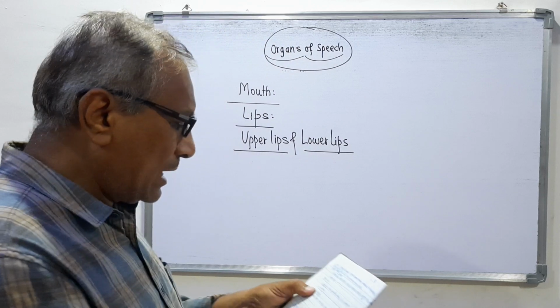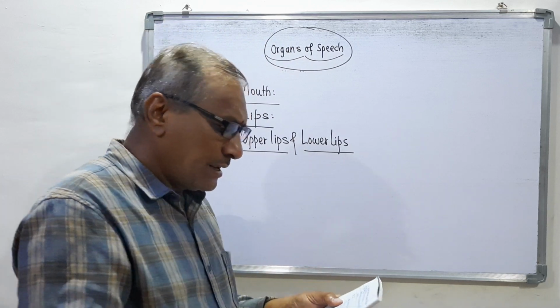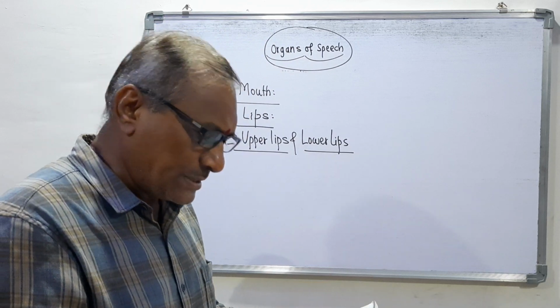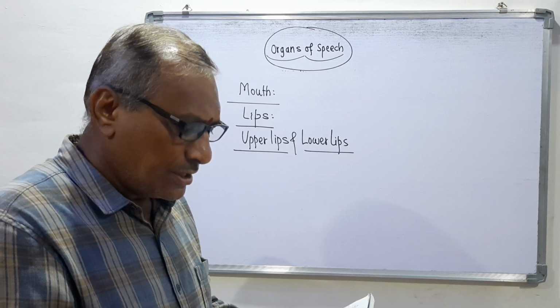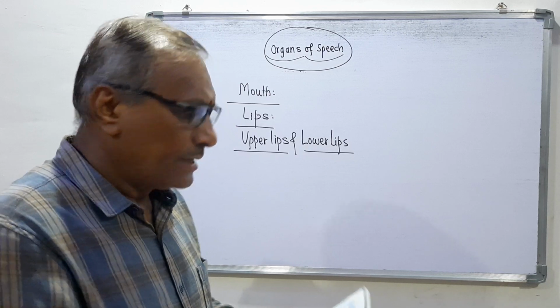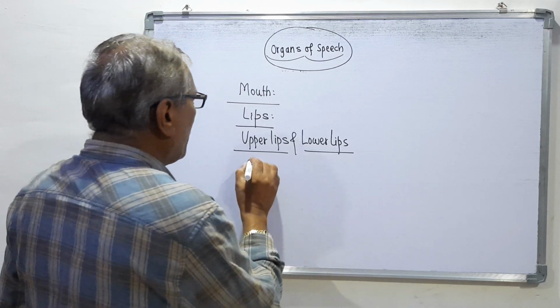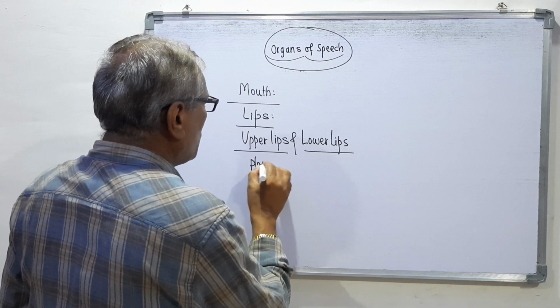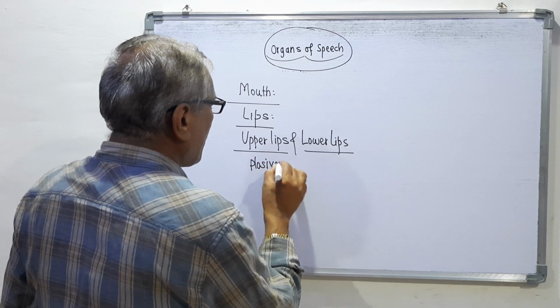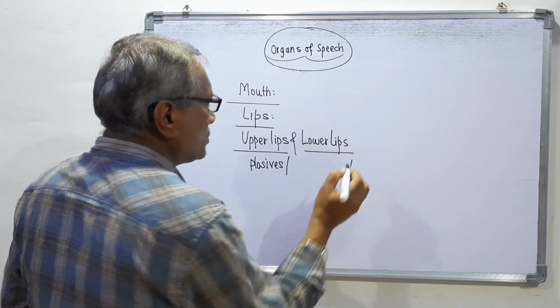These lips also help us to articulate sounds, and those sounds are plosives. Remember, plosives.